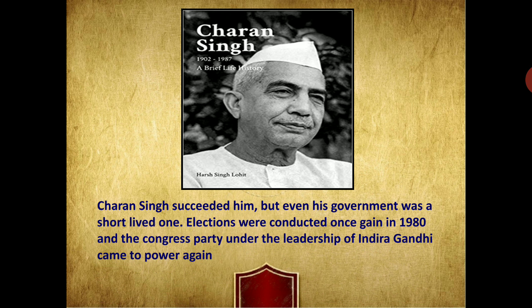After that, elections were once again conducted in 1980. And at that time, the Congress party under the leadership of Indira Gandhi came to power once again.